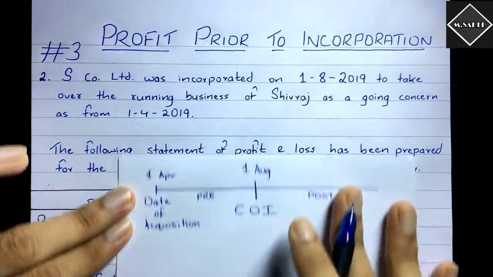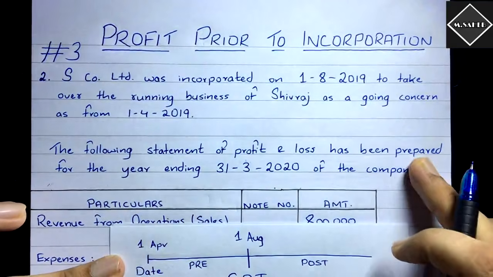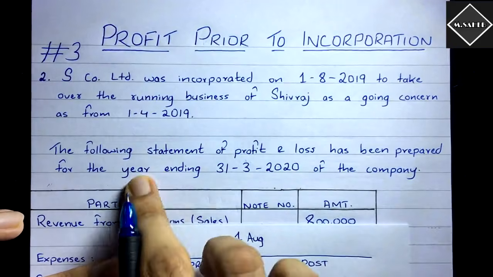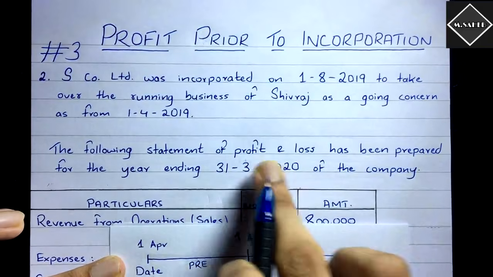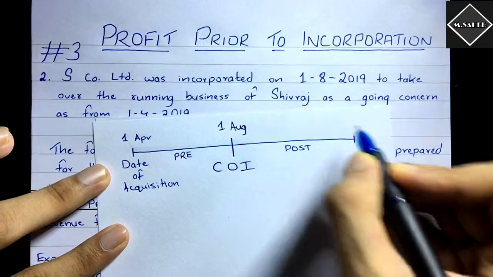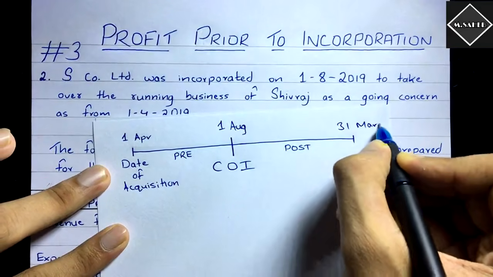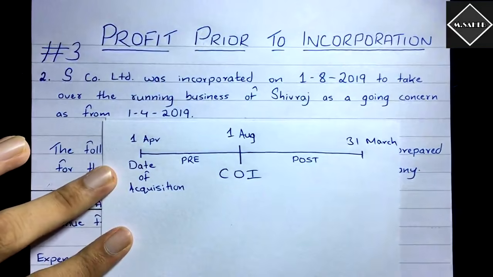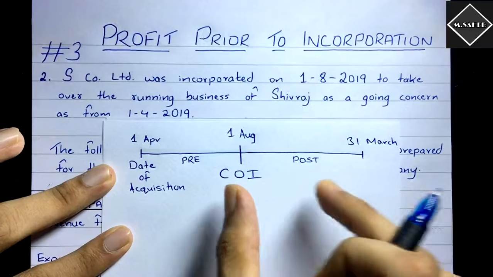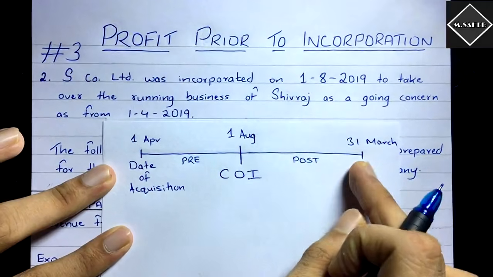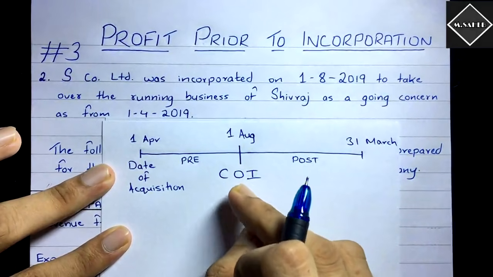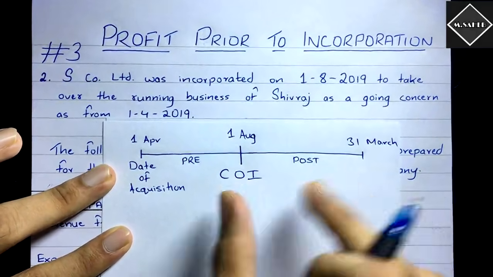And then they have said the following statement of profit and loss has been prepared for the year ending 31/3/2020. So the year has ended on 31st March, and they have given us the statement of profit and loss. Now you can see we have got the pre-period and the post-period. The pre-period is from 1st April to 1st August, and the post-period is from 1st August to 31st March. In this period there was no company, because the company came into legal existence on this date.